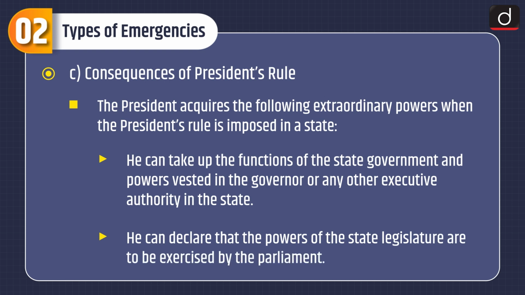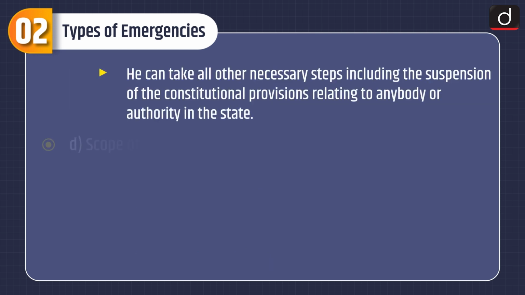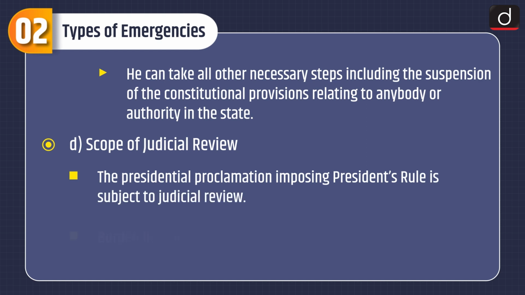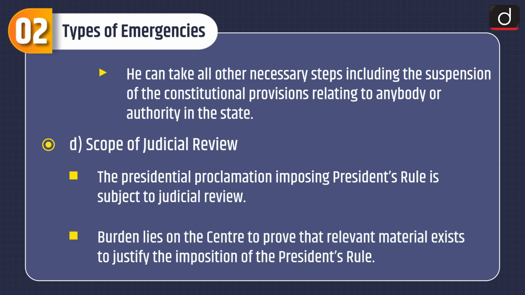Consequences of President's rule are: the President acquires the following extraordinary powers when the President's rule is imposed in a state. He can take up the functions of the state government and powers vested in the governor or any other executive authority in the state. He can declare that the powers of the state legislature are to be exercised by the Parliament. He can take all other necessary steps, including the suspension of the constitutional provisions relating to anybody or authority in the state.